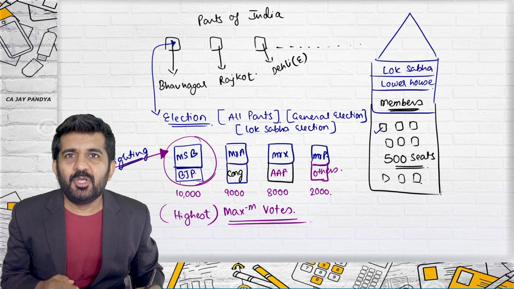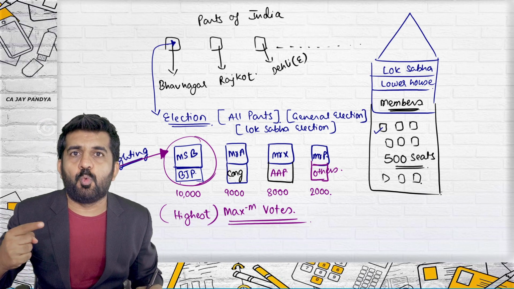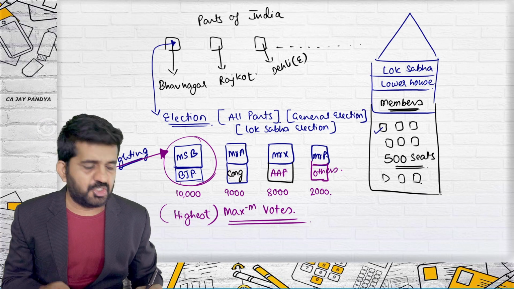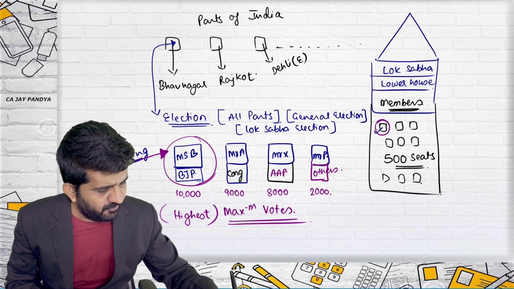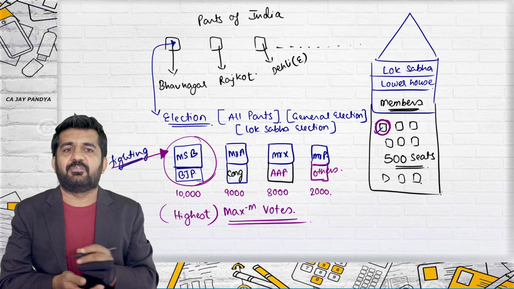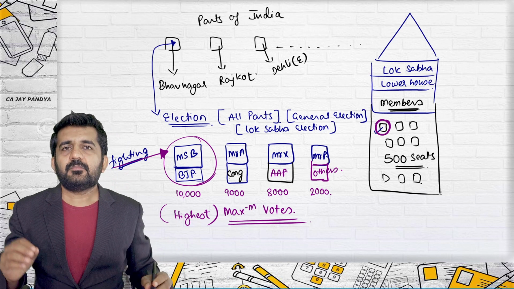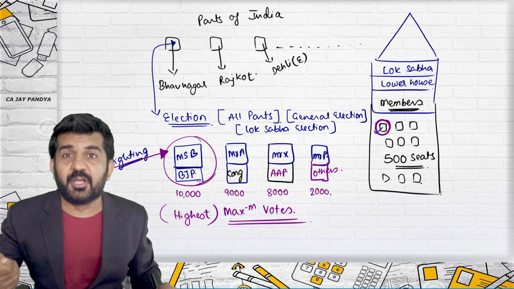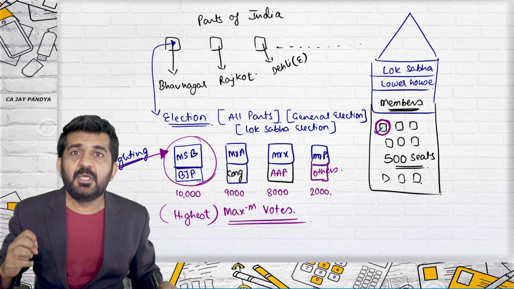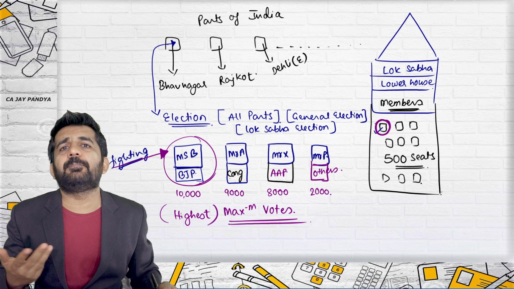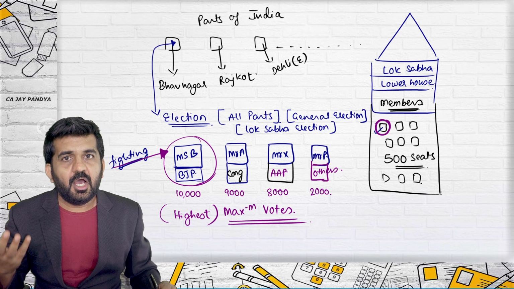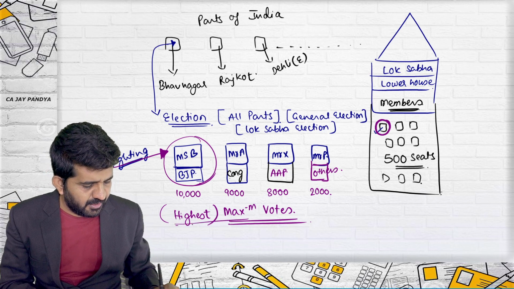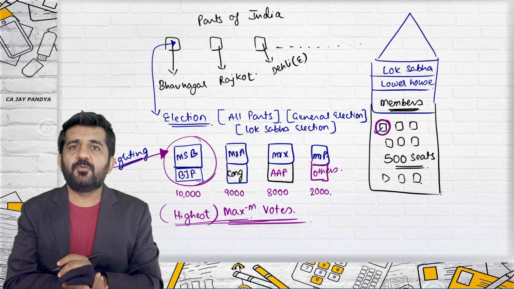And so they will say Miss B has won the Lok Sabha election, will be sitting in one of the seats of these 500 seats, and she is a member of Lok Sabha from Bhavnagar. Who has won Bhavnagar? Miss B, or BJP has won the election. How to decide who has won the election? The highest or maximum number of votes.